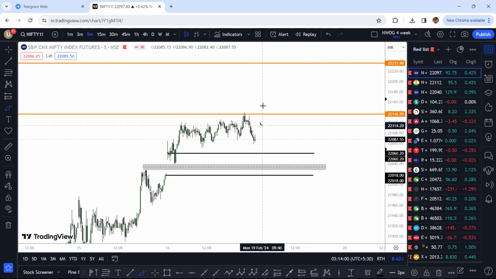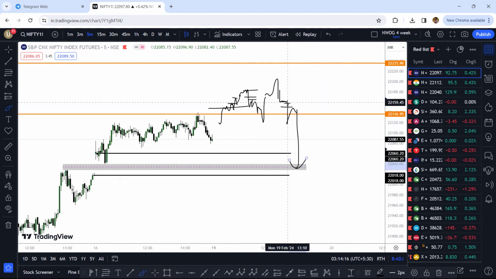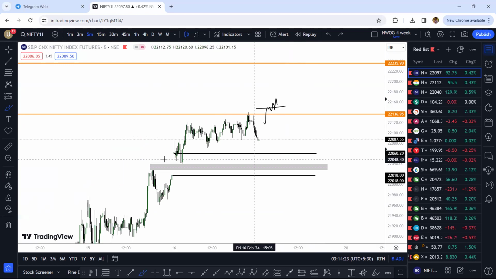I'm expecting the markets to definitely shoot up a little bit, but every time it takes out a high, I'll be waiting for something that forms a bearish order flow. Maybe it goes up once again and then drops down. I'll be very interested to take a shot like this, because I am expecting a sharp fall, one that is going to reach this level right here, 22,040 or 22,060. Whichever comes first, I'll make sure that I book partials and hold on to the trade.